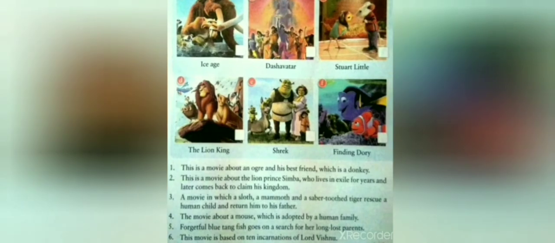The fourth picture is the picture of the movie The Lion King, and the description is given in the number 2. This is a movie about a lion prince Simba who lives in exile for years and later comes back to claim his kingdom. We will write in the space given 2.